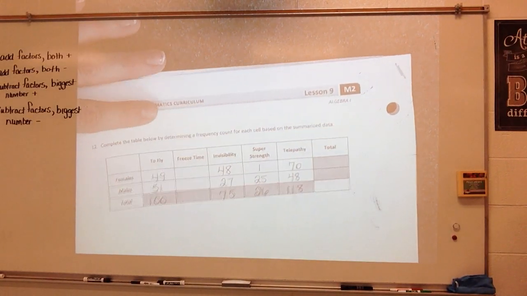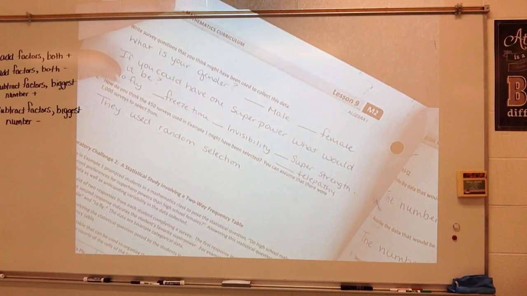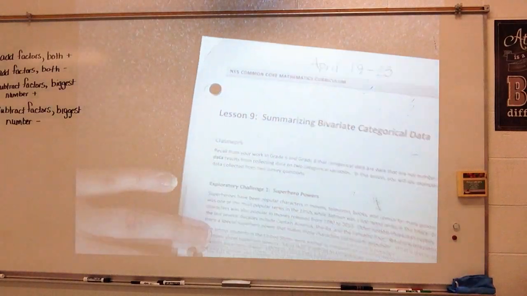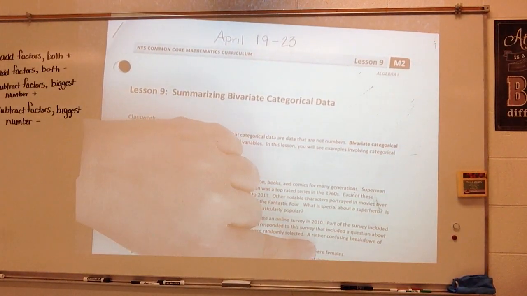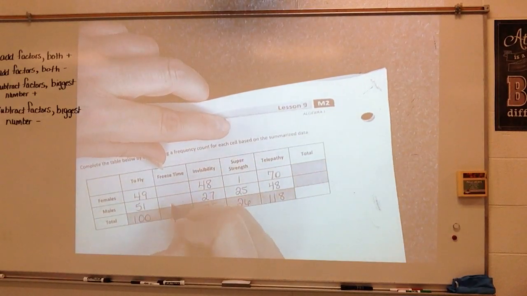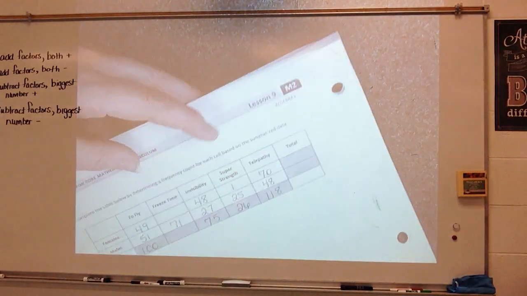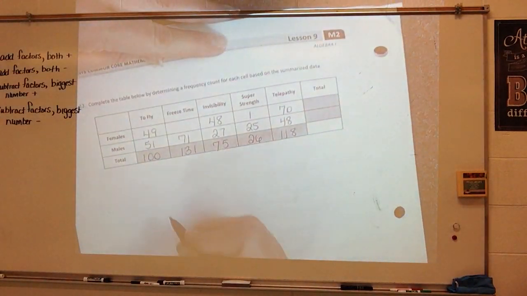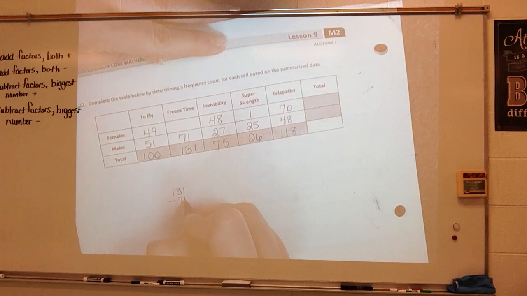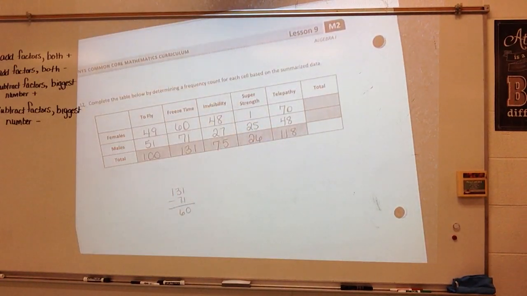So that gives us a total of 26. Then we've got to look at freeze time. I don't think that we did freeze time here. So freeze time was 71 male. And there were a total of 131 students. So 131 minus 71 would give us 60 female.